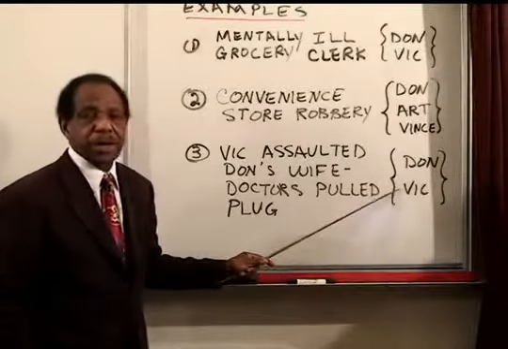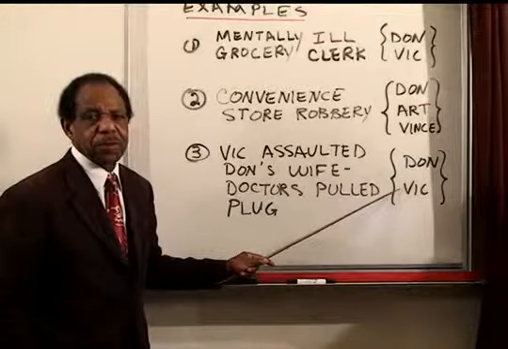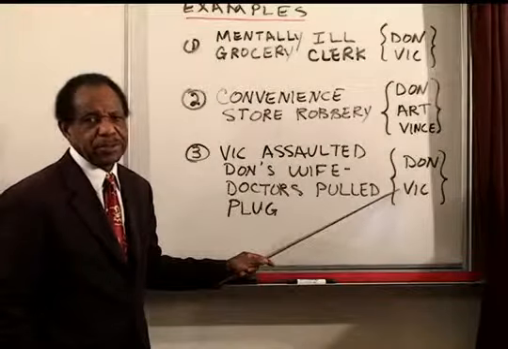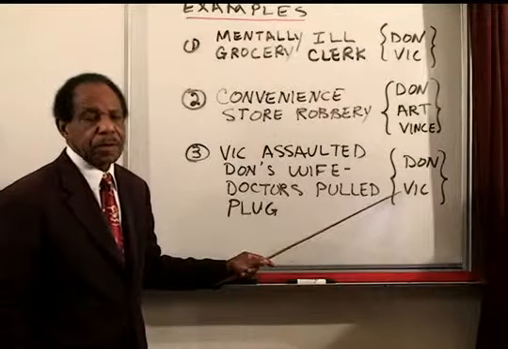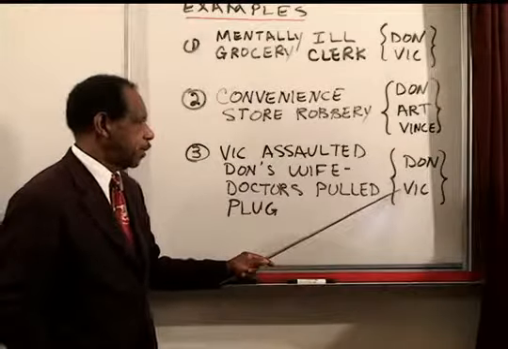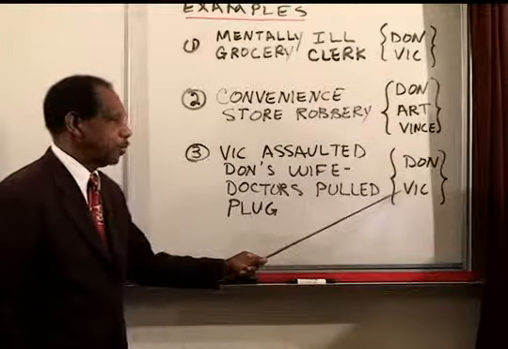Vic was taken to a hospital. The doctors at the hospital said that Vic was brain dead, but they put him on life support systems, and 2 days later, they pulled the plug. Vic, of course, died, if he wasn't already dead.